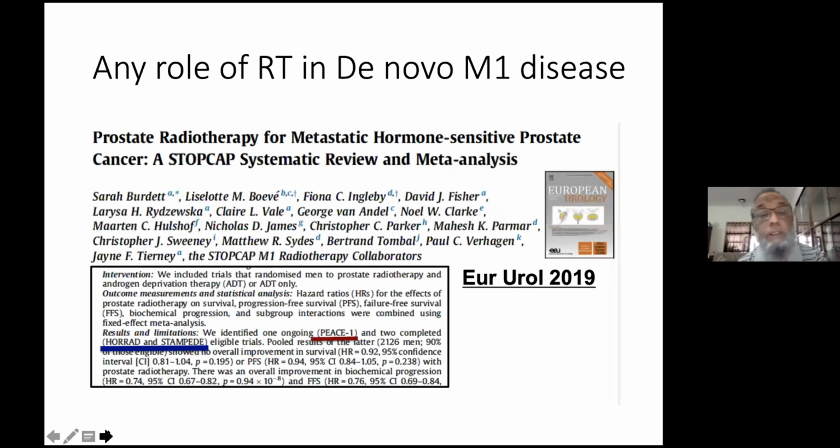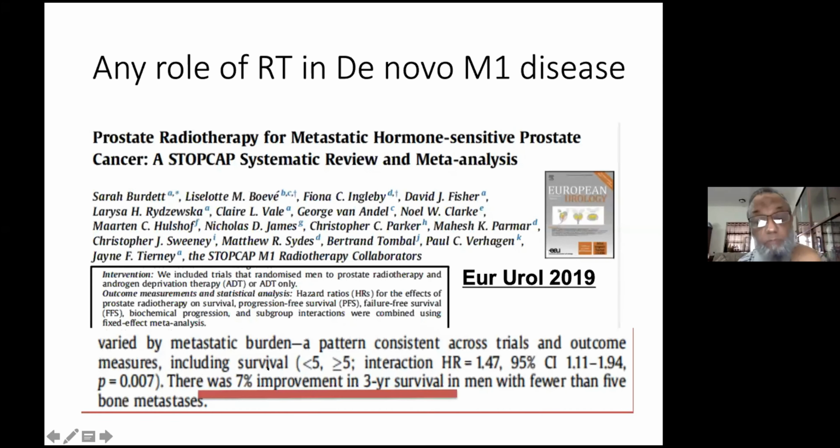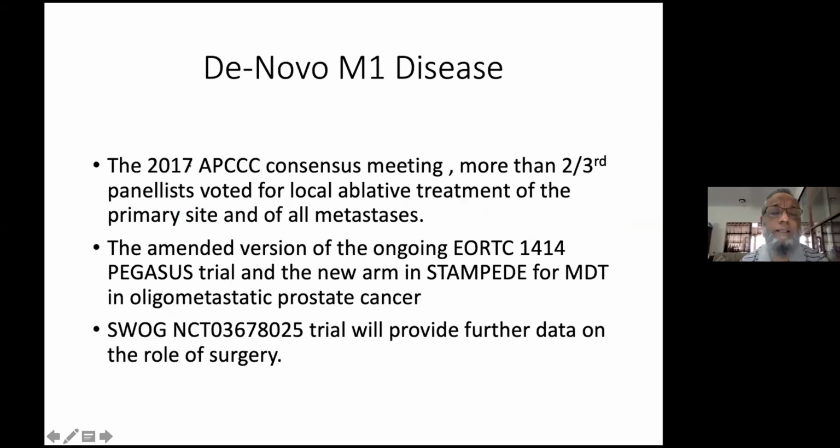And this is a meta-analysis, and they have shown that after all this combination, there is a 7% improvement in 3 year survival where there are less than 5 metastases. So this is again in favor that in this systematic meta-analysis we can get some survival benefit. So we can say that according to the APCC consensus meeting, more than 2/3 voted for local treatment, and